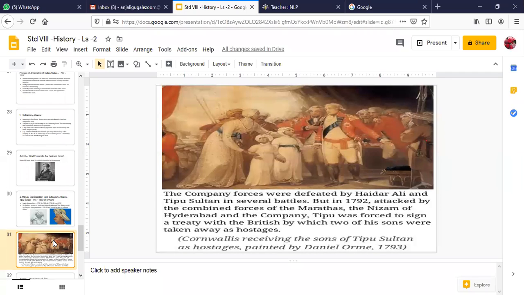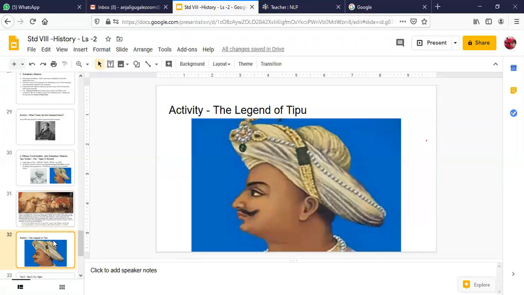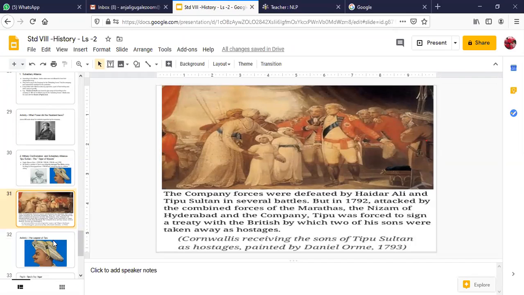His eldest son's name was Hyder Ali. He named his eldest son Hyder Ali with the name of his father. So it's a very sad story. You can see how difficult it would have been for the father to give away 2 of his sons as hostages. It's a very emotional story about Tipu Sultan and how he tried to protect his kingdom and state from the British.